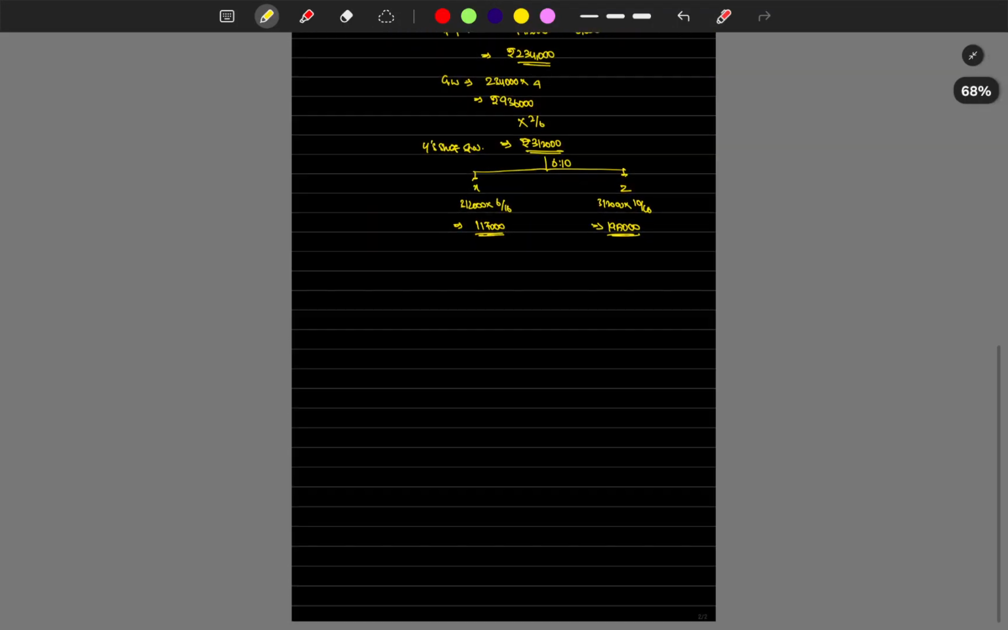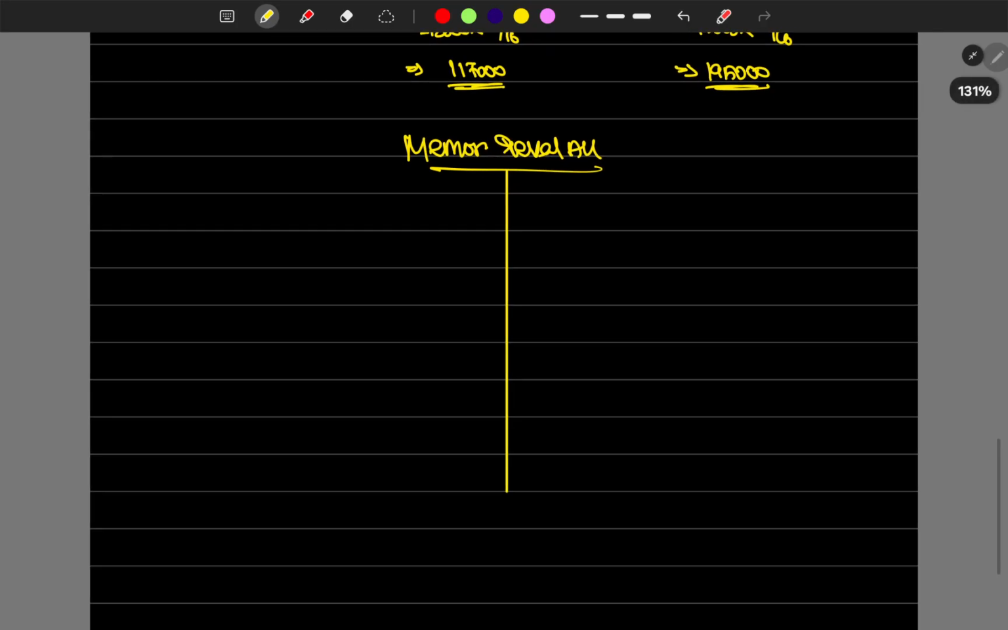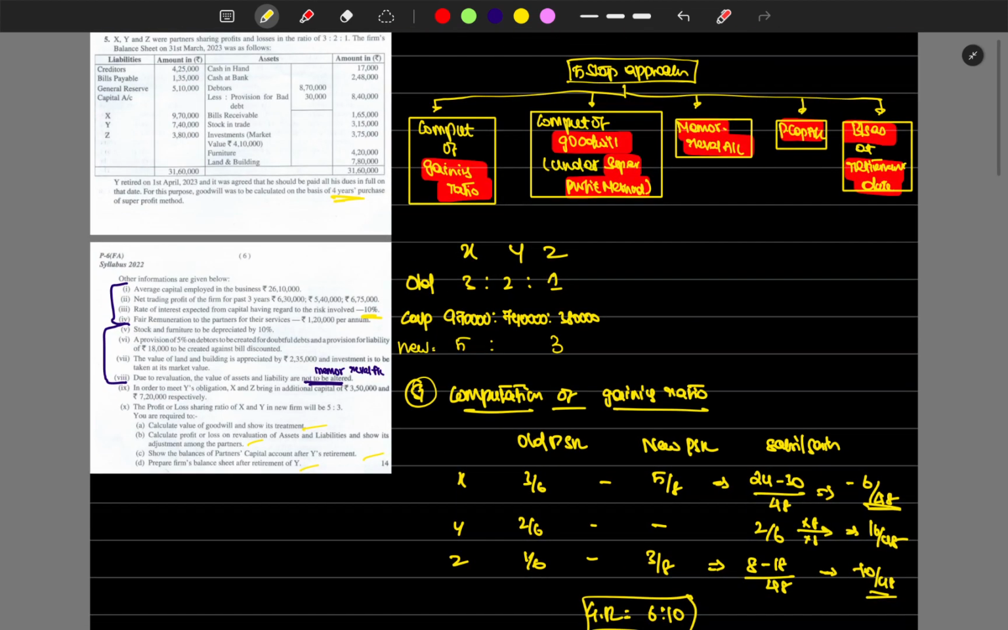Then we can directly jump into the memorandum revaluation. Memorandum revaluation is a very easy one. It also simplifies our balance sheet. Anyways, the balance sheet would be easy, but in this revaluation and reversal method, that would be even easier. We can just copy paste the question balance sheet. That's it. Okay. So what are all the revaluation details given?